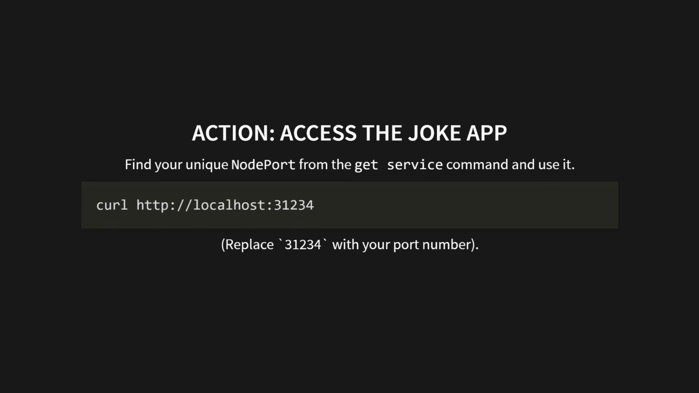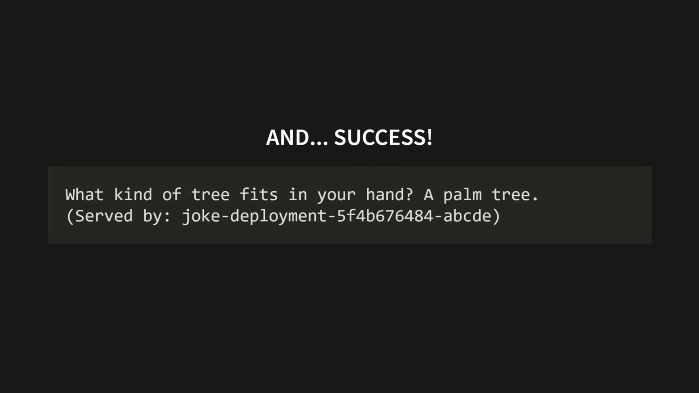Okay, let's do it. Action. Access the Joke app. Find your unique node port from the get service command and use it. I'm going to run curl http://localhost:31234. Remember to replace 31234 with your port number. And success! What kind of tree fits in your hand? A palm tree. And look, it even tells us which pod served the request.